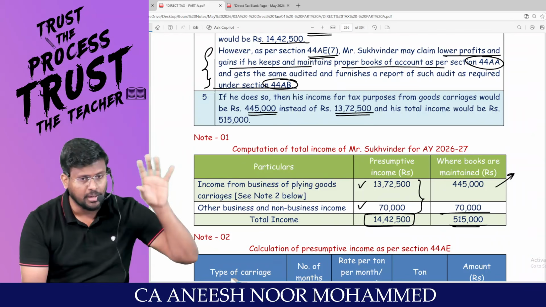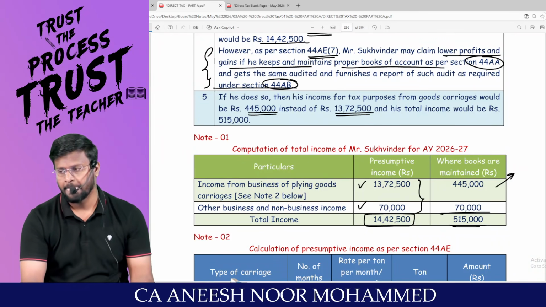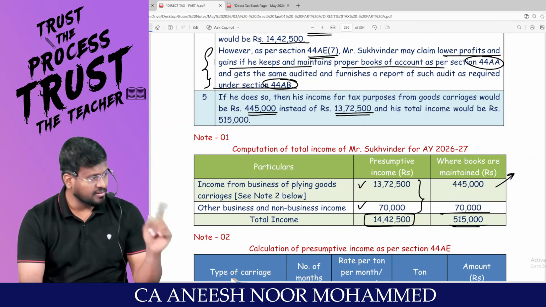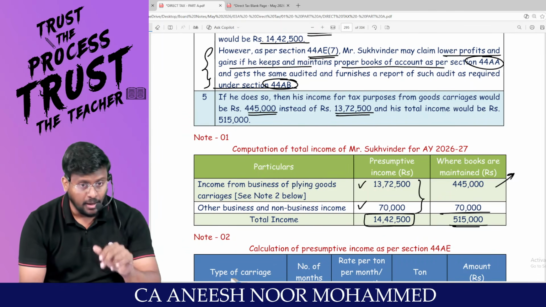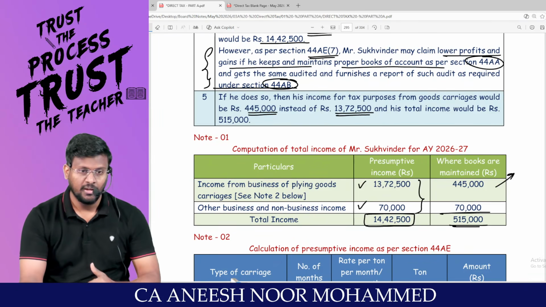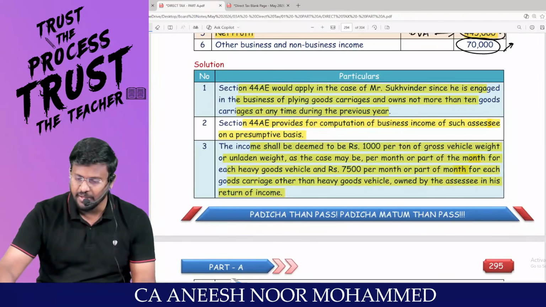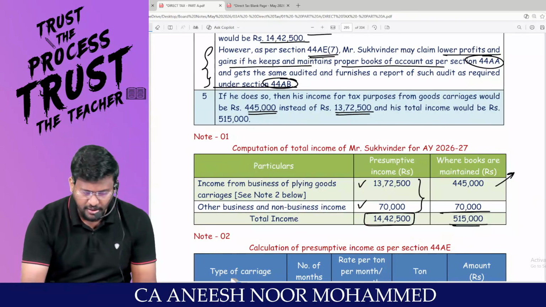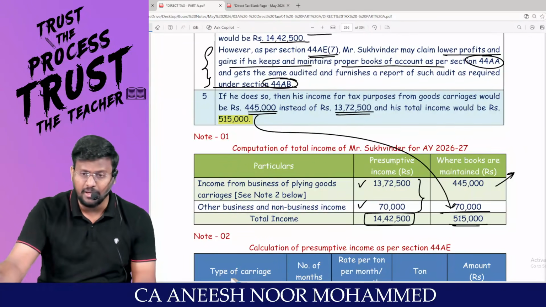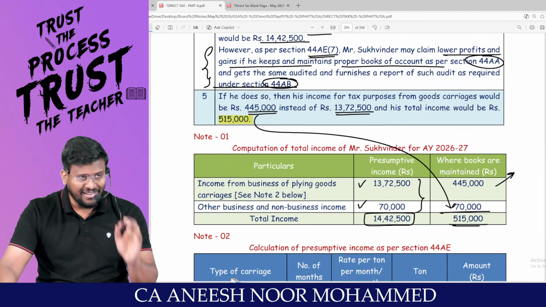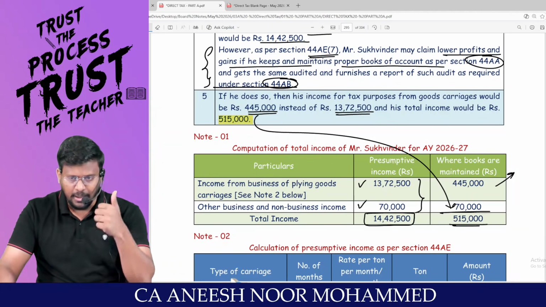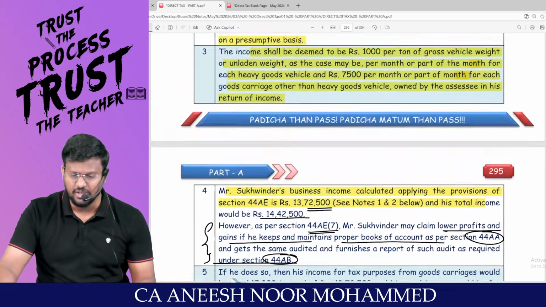13,72,500 is an ad hoc number given by the government. Every day you are having savari, then 13,72,500 will be possible. But my lorry maximum time is in garage only. Then that much freight I can't make. Are you all ready with me? And his total income would be 5,15,000, my dear lovable students. So better to maintain books of accounts and declare an income which is less than the presumptive income. And you are compulsorily liable to do tax audit under section 44AB.